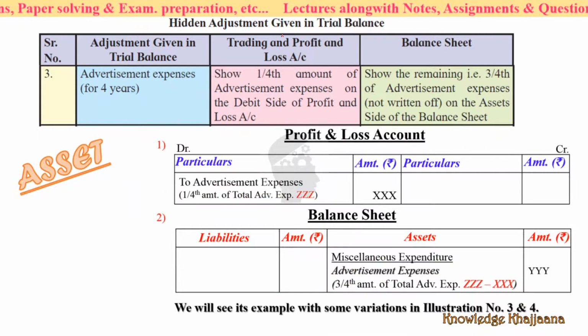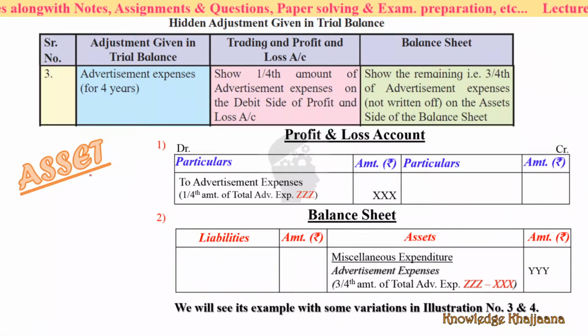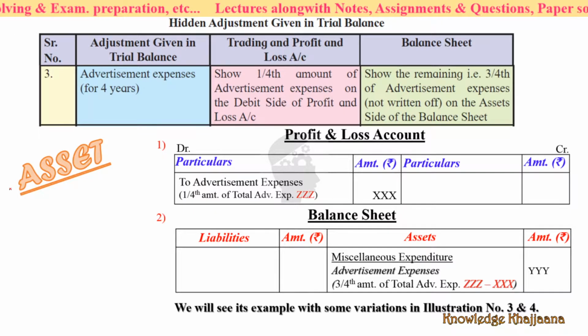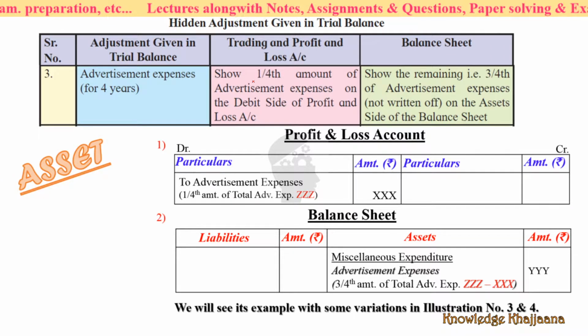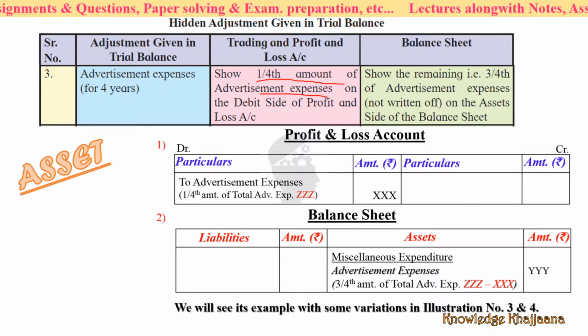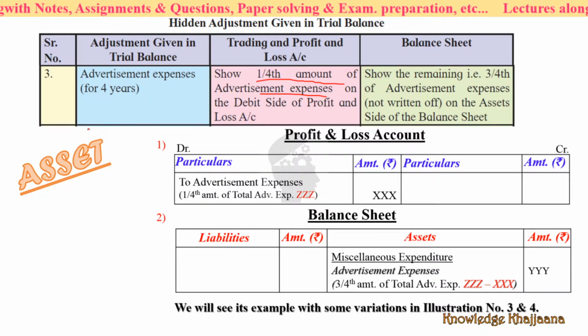The next adjustment is advertisement expenses for 4 years. This kind of adjustment we have already seen in our earlier lecture. See, the advertisement expenses are paid for 4 years. This means for this year, you have to debit only 1/4 amount of advertisement expenses to the profit and loss account, because only 1/4 is applicable for this year.